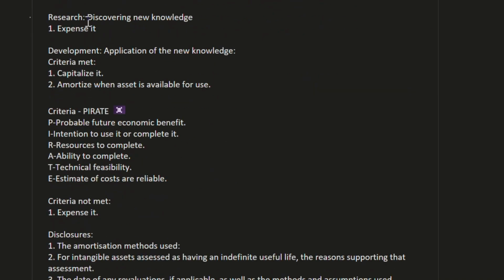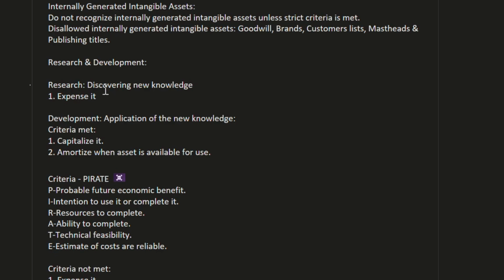Research and development. Research, discovering new knowledge. So whenever we have research cost, we need to expense it, because research we cannot capitalize. Why can we not capitalize it? Because at the time of research we do not have any surety that the asset will flow future economic benefit to the entity. For that reason we expense that cost.